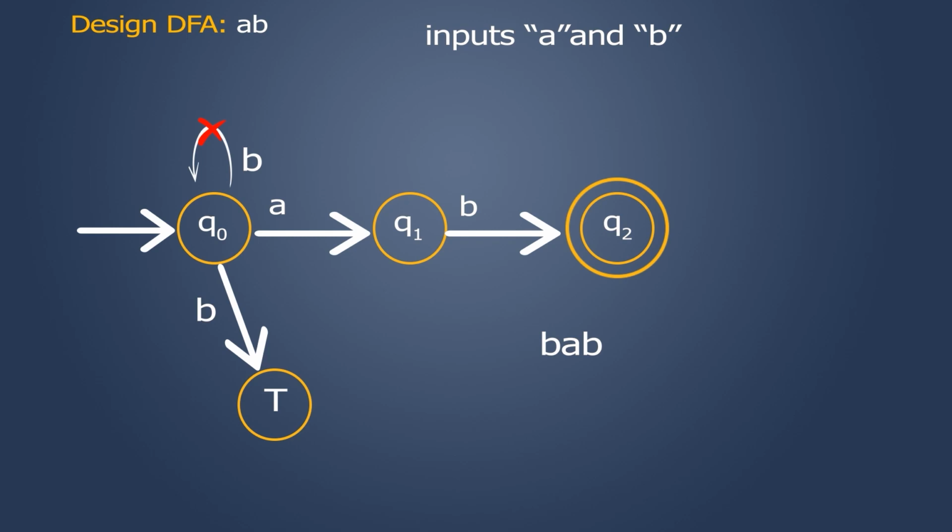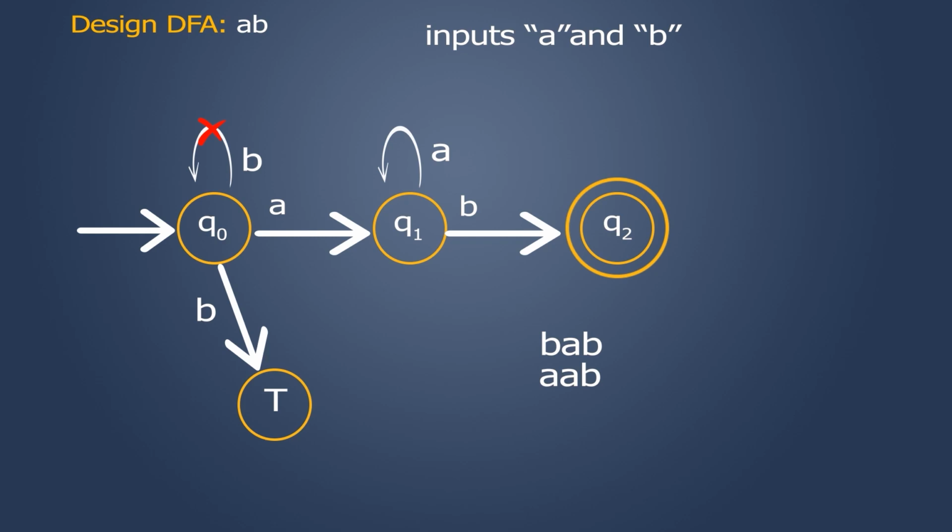We have expressed Q0 state with respect to input B. So we should express Q1 state with respect to input A. Can we write a self loop there? Assume what happens if I write a self loop on Q1 and name it as A. Consider this string AAB.